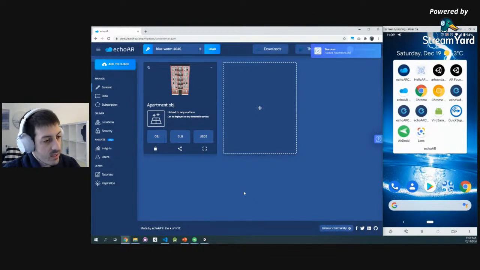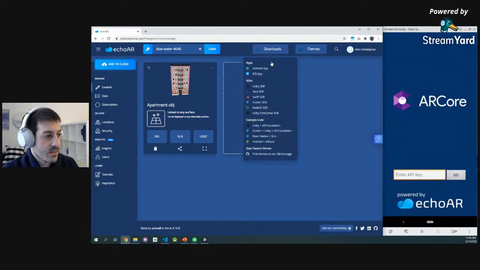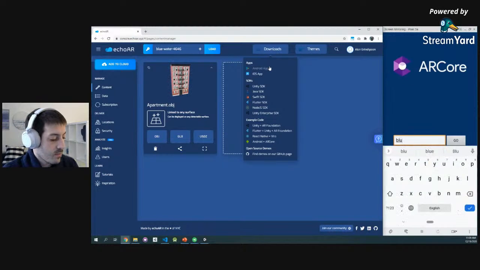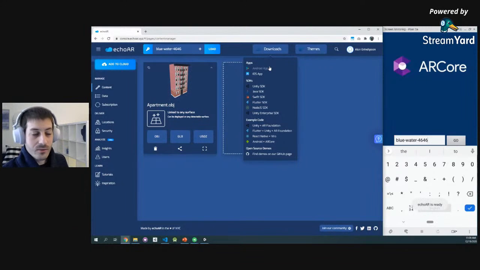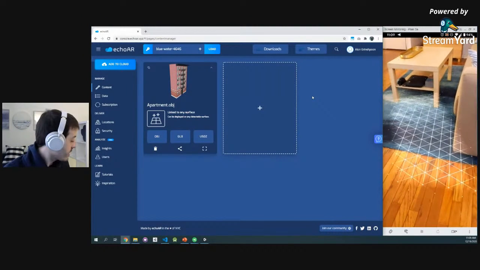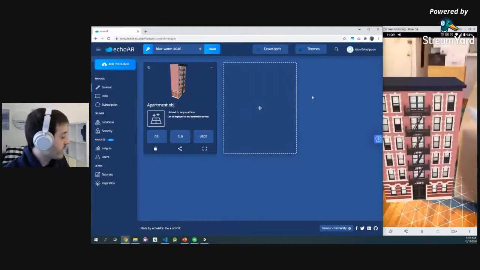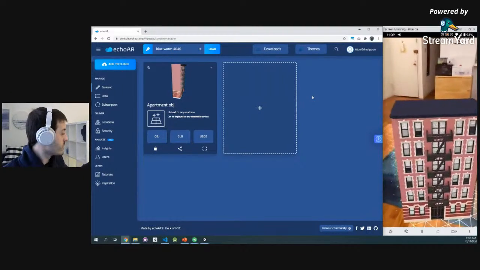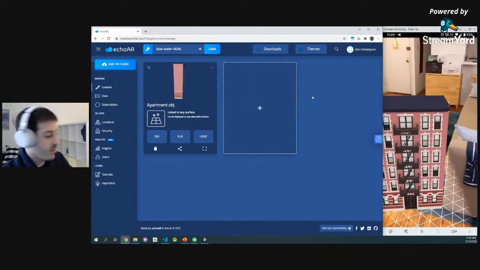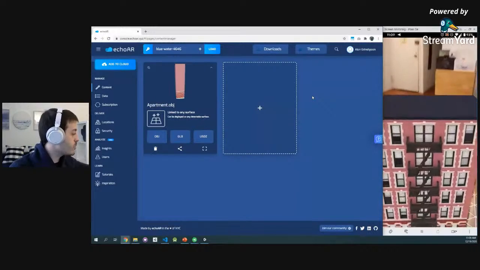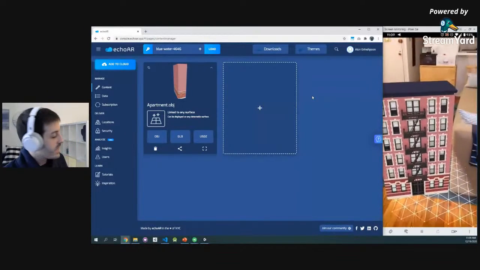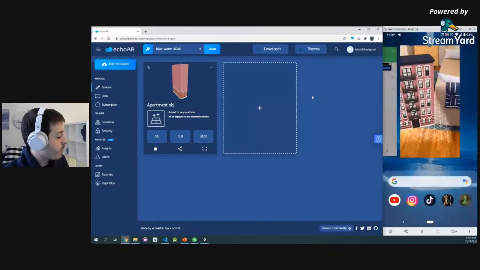And then when that's done, I'm going to open the sample app. Again, you can download the sample app right here. Plug in my API key. Stream the data from the cloud to the device. And now when the camera recognizes the floor and I tap the screen, there you go. We see the different building overlaid automatically. Super, super simple.